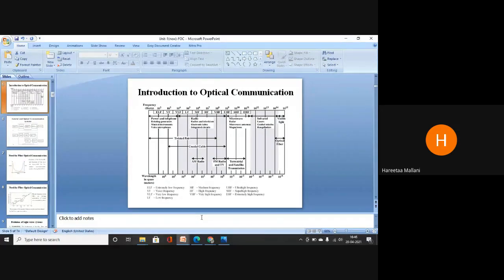Okay, and we have different frequency ranges also: low frequency, very low frequency, voice frequency, medium frequency which we call MF, HF high frequency, very high frequency, ultra high frequency, super high frequency and extremely high frequency. So we have many classifications of this spectrum, the electromagnetic spectrum. Okay, so today we will wind up our class by discussing this only. So this is the last topic, introduction to optical